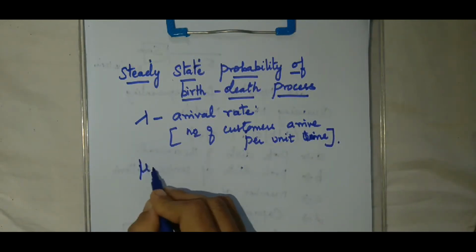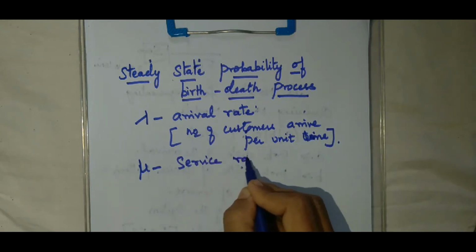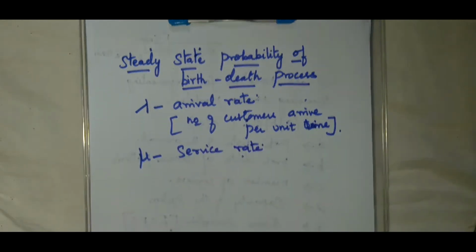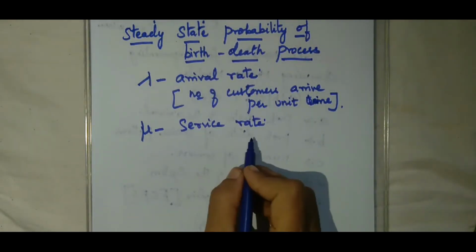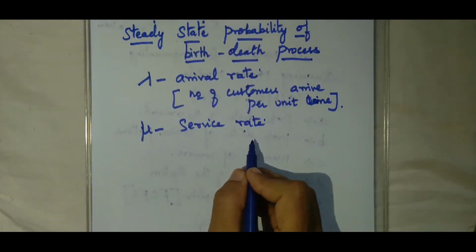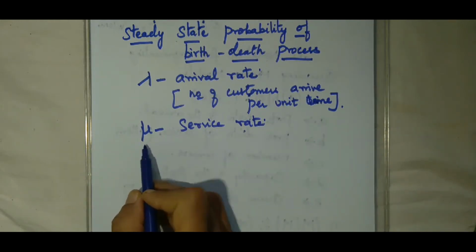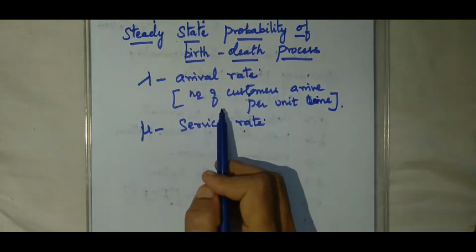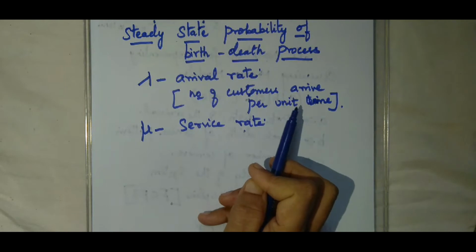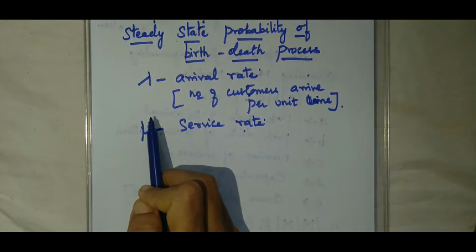Mu represents the service rate, that is, the number of customers being served per unit time. And lambda we call the arrival rate, the number of customers arriving per unit time. So this notation we should be very clear about before getting into the proof, right?